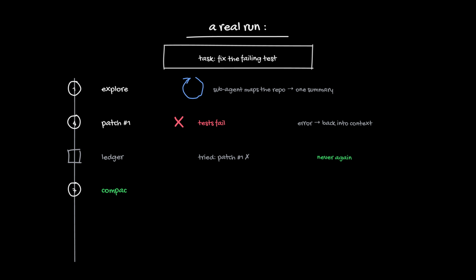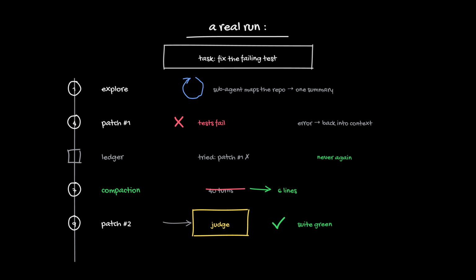Turn 7, the context is heavy, so compaction squeezes the history into 6 lines. Turn 9, a new patch. The judge runs the full suite, green. Budget check: 11 of 30 turns used, ship it. That's a loop that converges. That's the craft.